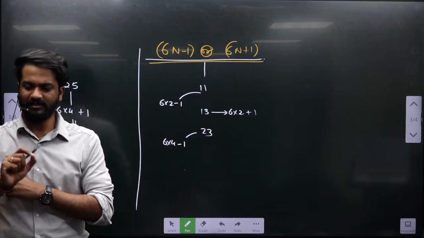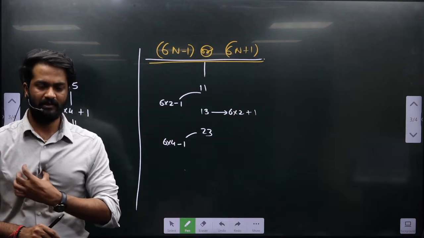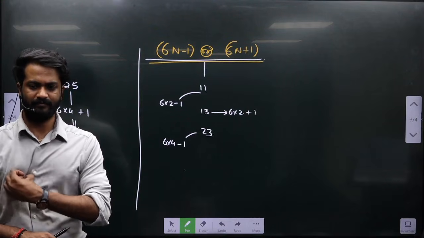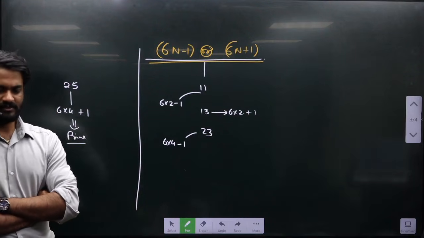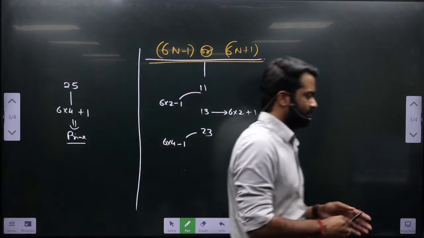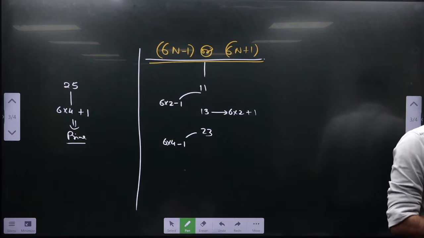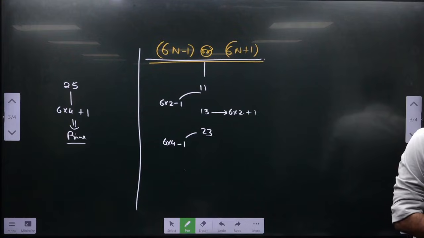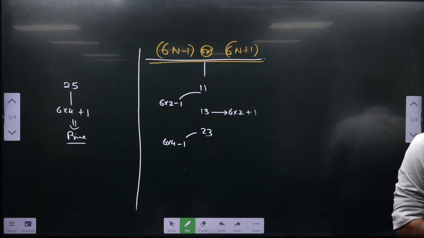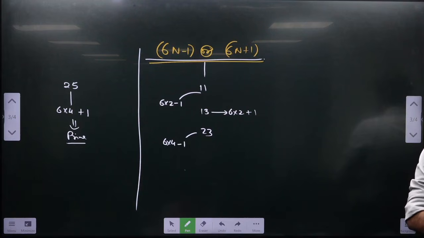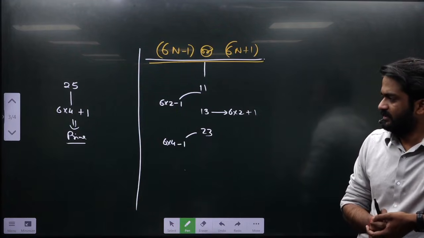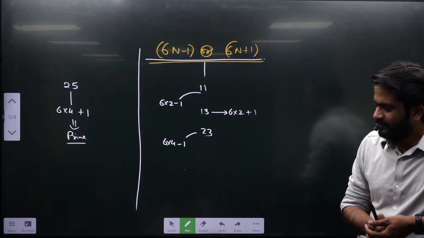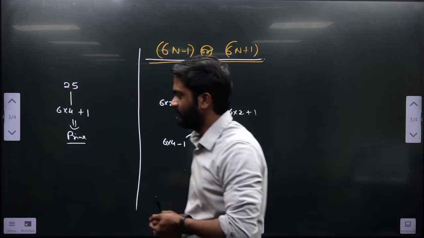Make a streak mark and write in the same point: a prime number when divided by 6 gives the remainder as 1 or minus 1. In bracket you write 5.